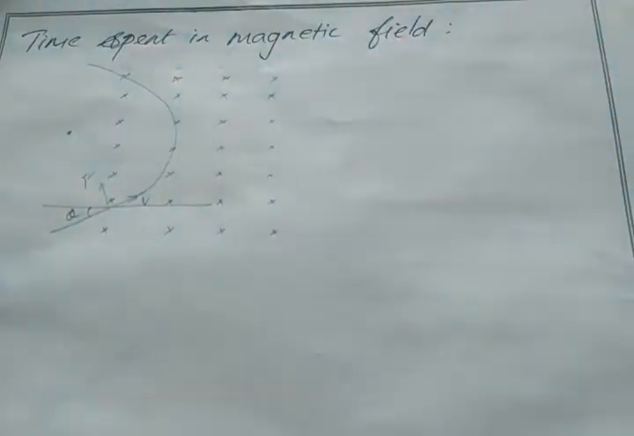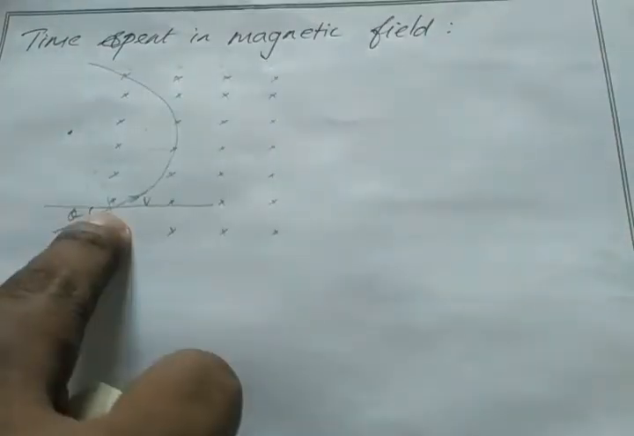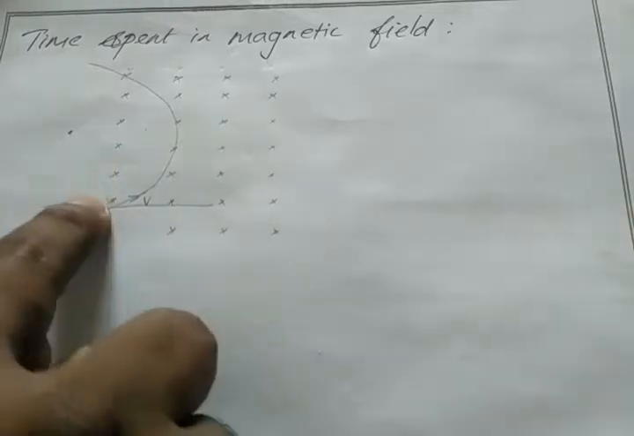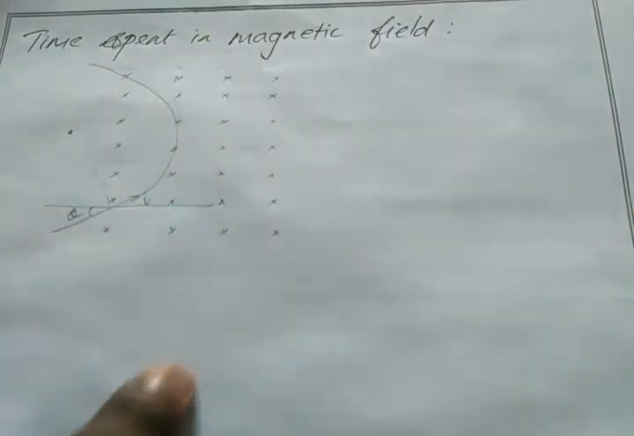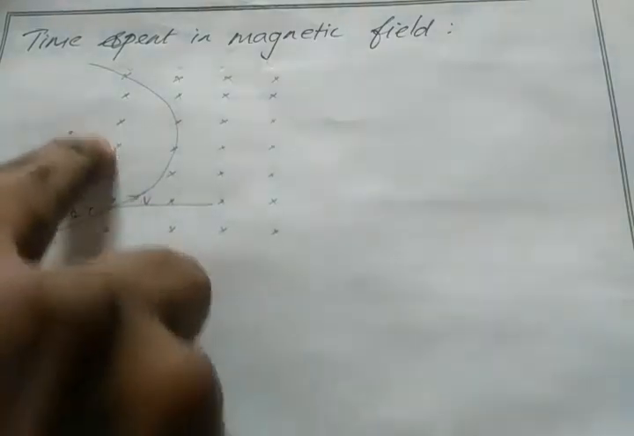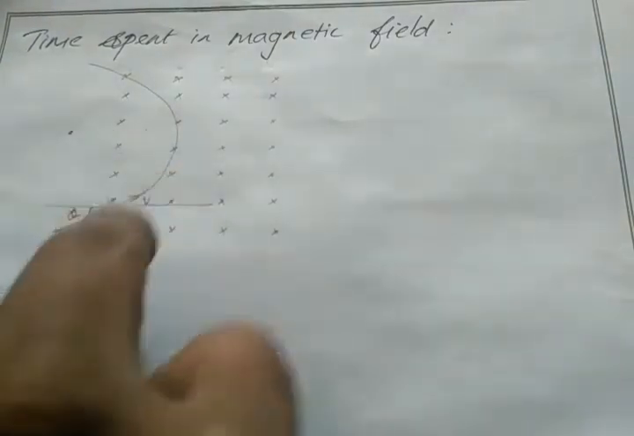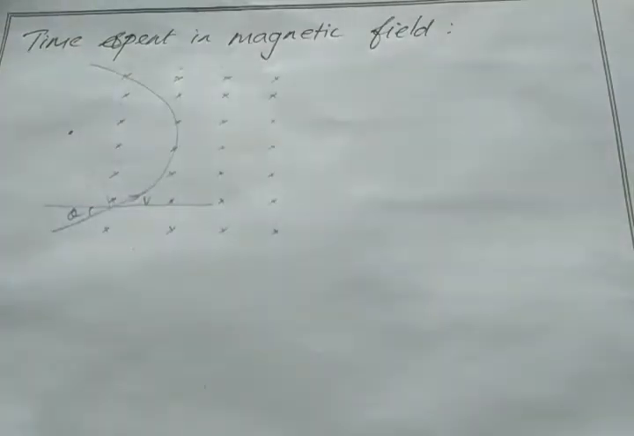Clear? Just apply your right hand palm rule to find the direction of magnetic force. So if the magnetic force acts here, the electron rotates like this. It can't move to the bottom side because the magnetic force is acting upwards by the right hand palm rule. So the electron rotates like this.